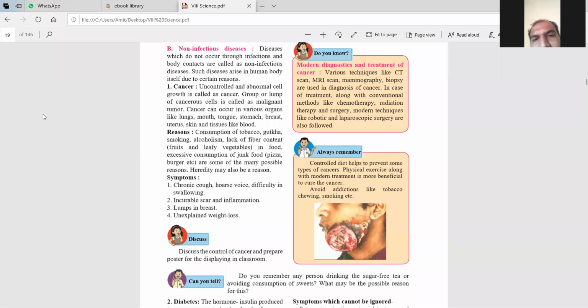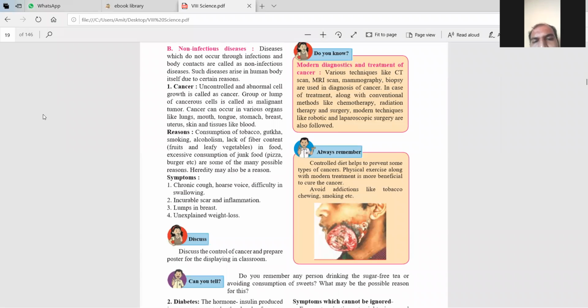इन केस ऑफ ट्रीटमेंट अलोंग द कन्वेंशनल मेथड like chemotherapy, radiation therapy and surgery. Modern techniques like robotic and laparoscopic surgery are also followed. मतलब ये सब surgeries follow किया जाता है.